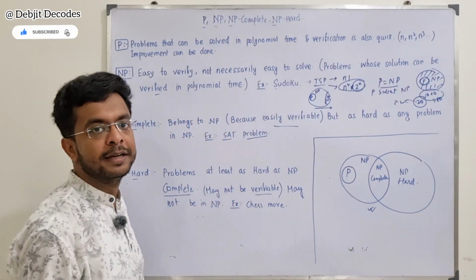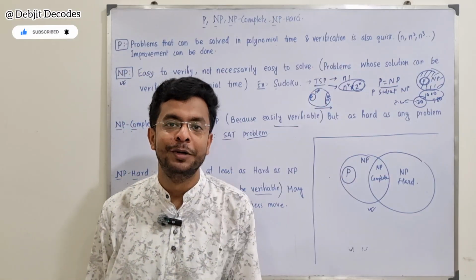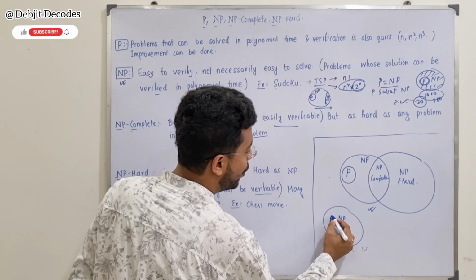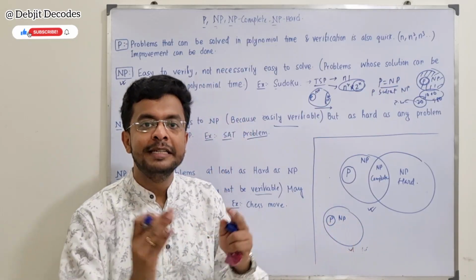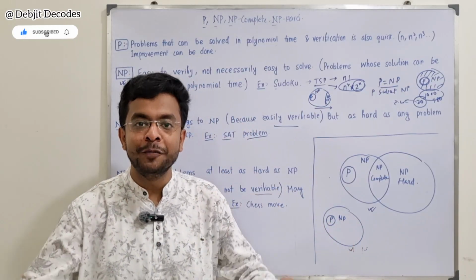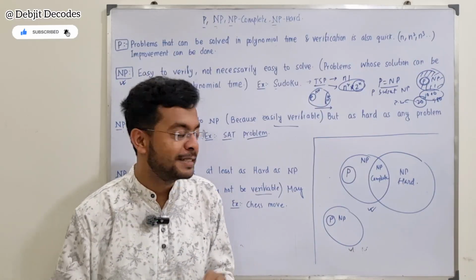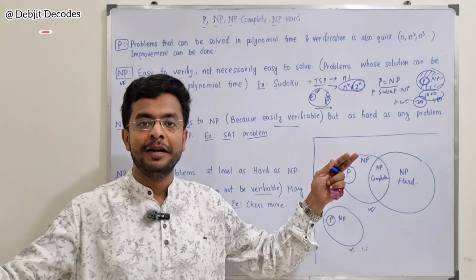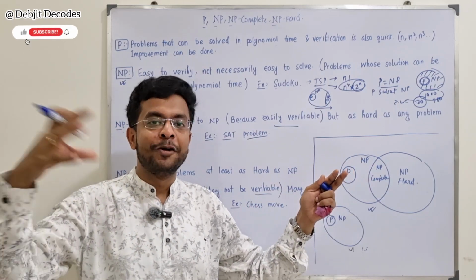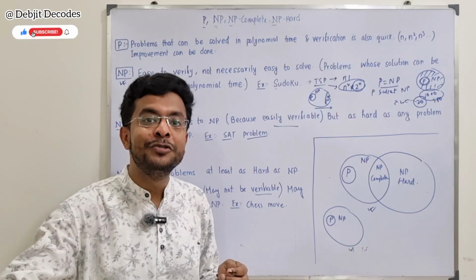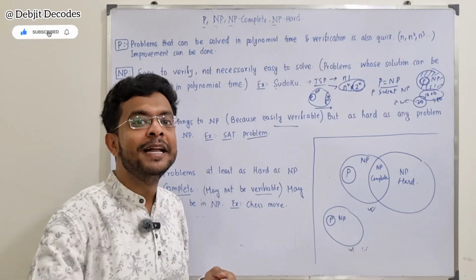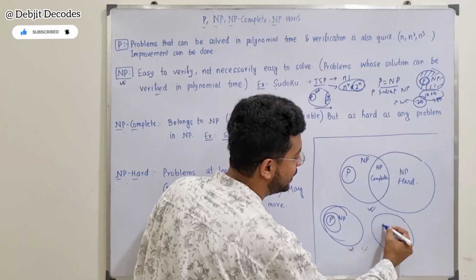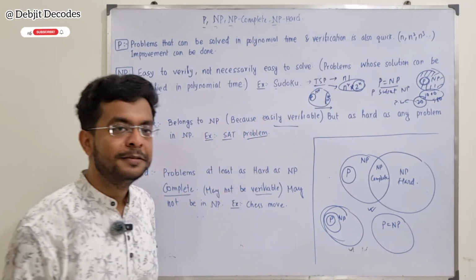Now, what we are trying to do is this: this is P, this is NP. We are trying to make sure this P's boundary is getting enlarged. Researchers, whoever is doing research in mathematics and computer science, are trying to make sure this P gets a bigger boundary. If it grows in size, it can take in some more algorithms, that means some more algorithms which are currently in exponential time can be done in polynomial time. So someday it will be growing, and it might be the case that someday P will be equal to NP. We are hoping for this.